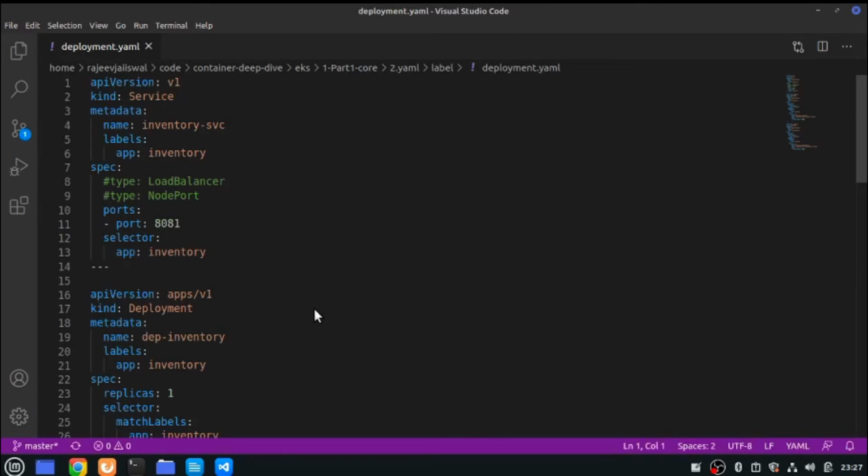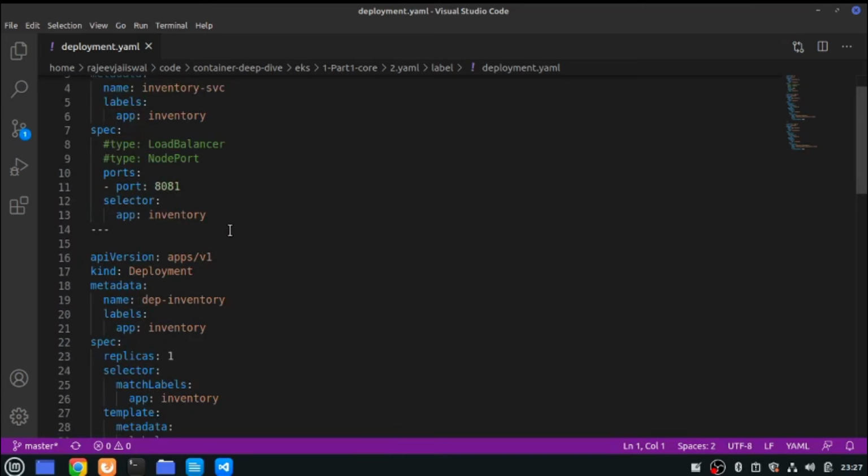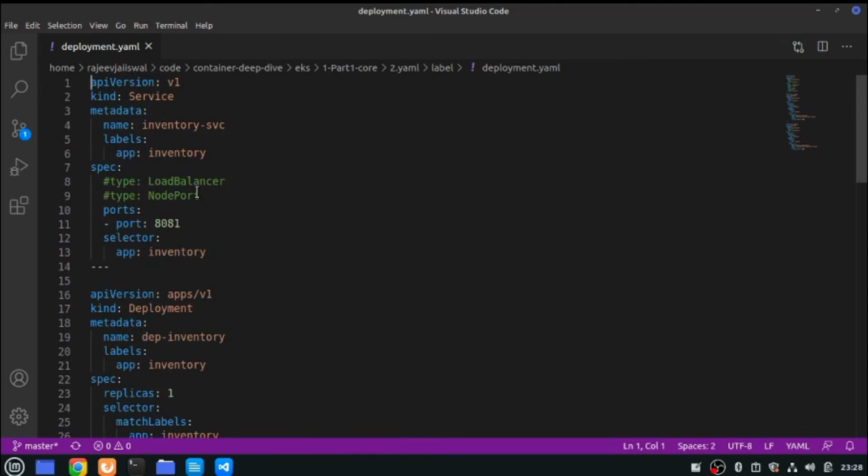So if you see, this looks like the one which we executed earlier. This is a service, there's a deployment, and again there's a type. Since we need to access it, let me just change the type to NodePort, so that we can access this publicly, right?